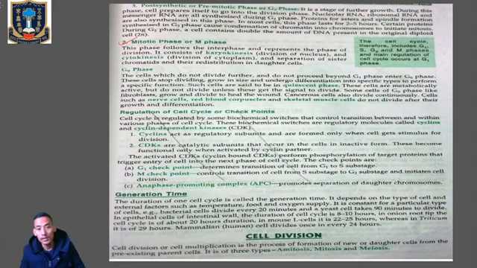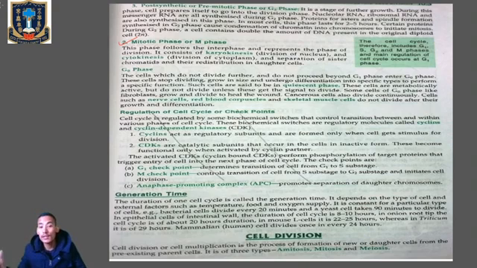Now those cells which do not divide further, and which do not proceed beyond the G1 phase, will enter into the next phase, which is called the G0 phase. Only those cells which do not divide further and which do not proceed from the G1 phase will enter into the G0 phase. So those cells which have entered the G0 phase will stop dividing.